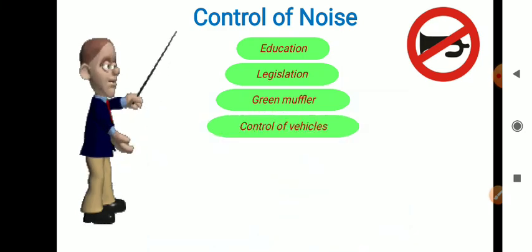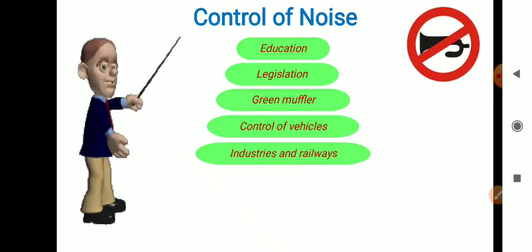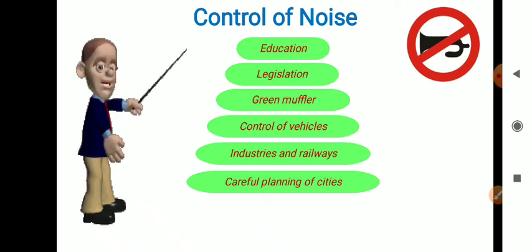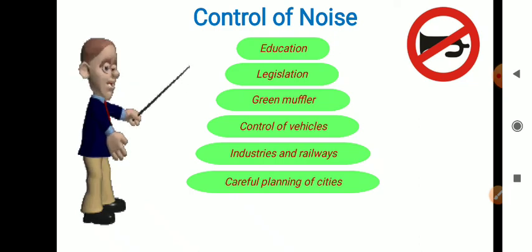The fourth one is control of vehicles. As we have seen in the sources, automobiles help in the production of noise, so that has to be controlled. And the next one is industries and railways. They also have to be controlled. And next, careful planning of cities. If the roads are narrow, they have to be made broader, and traffic has to be managed in such a manner that congestion does not take place.